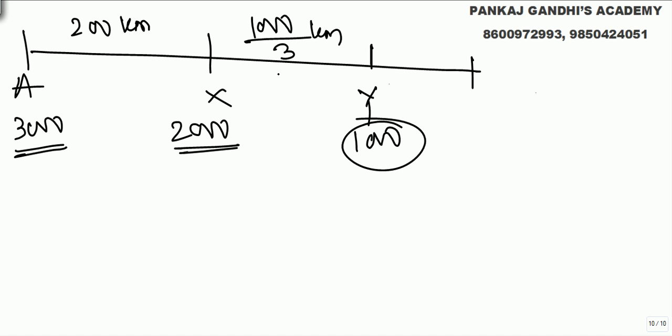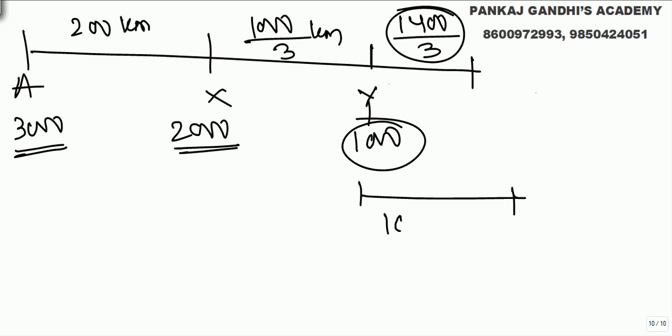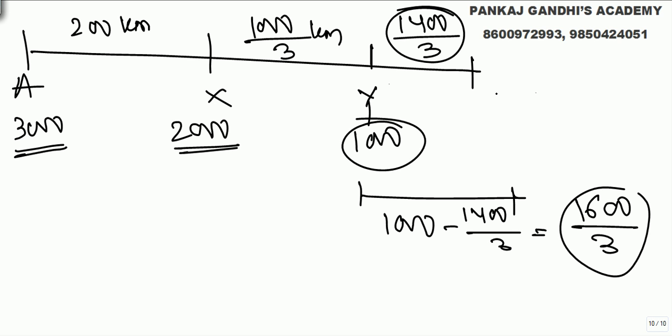Already this plus this 1000 by 3 is done. So the remaining distance is 1400 by 3 kilometers out of the total 1000. He starts with 1000, eats up these many bananas. So he is left with 1600 by 3 bananas, or we can say 533.33.